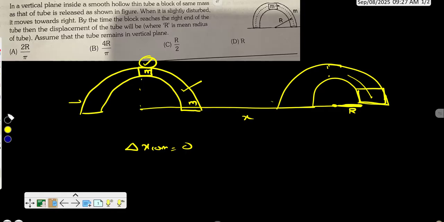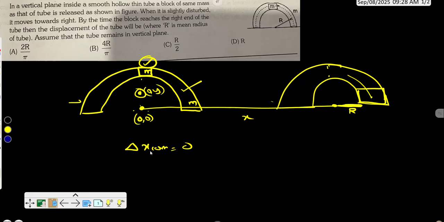In this case also, whenever there is no external force, change in center of mass is zero. Now let us take the center of mass. Let me assume this to be the origin, and this is the center of mass point in the x-axis. There will be a center of mass point in the y-axis also, which we are not bothered about now. The coordinates of center of mass are 0, y. We will bother more about the x coordinates because the tube is getting displaced in the x direction only.